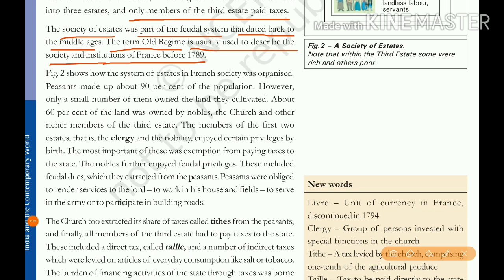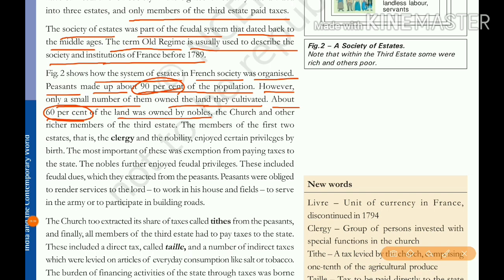Figure 2, we already saw this, shows how the system of estates in French society was organized. Peasants made up about 90% of the population. So the peasants, that is third estate people, are 90% of the population. However, only a small number of them owned the land they cultivated. About 60% of the land was owned by nobles, the church, and other richer members of the third estate.